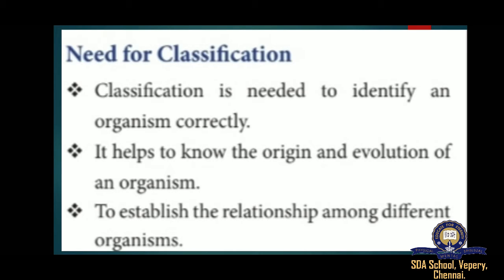Need for classification of living organisms. The study of one or two organisms is not sufficient to know the essential features of the group. All kinds of organisms do not occur in one locality. Classification helps in knowing the relationship between the different groups of organisms. It helps in knowing the evolutionary relationship between the organisms.